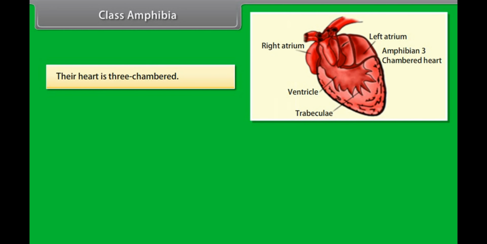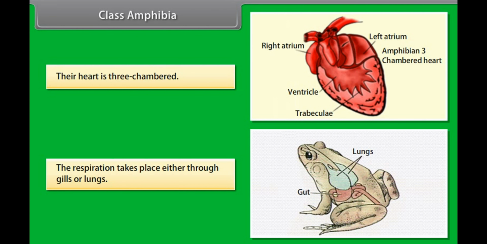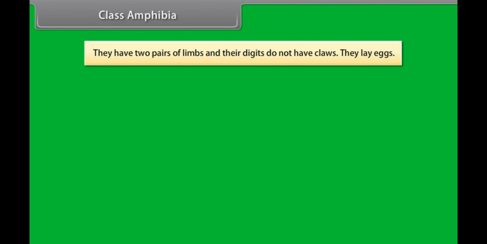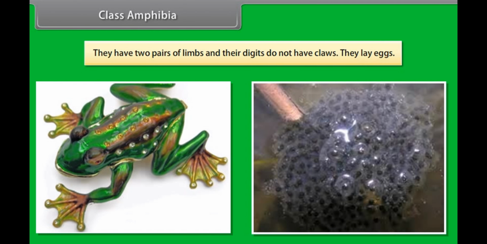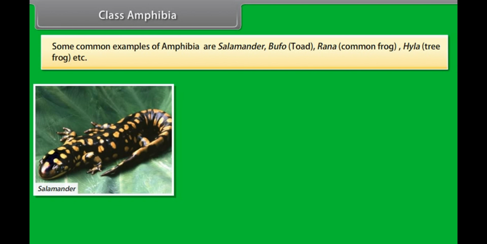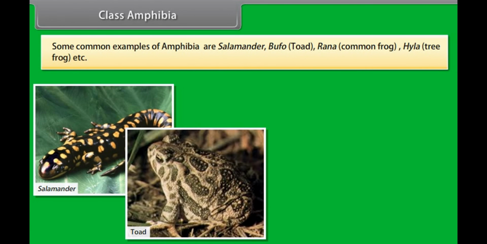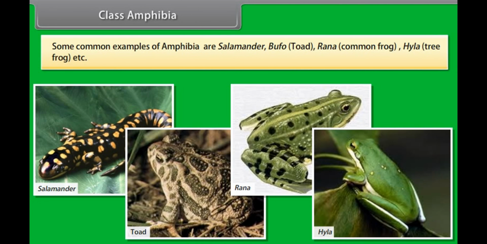Their heart is three-chambered. Respiration takes place either through gills or lungs. They have 2 pairs of limbs and their digits do not have claws. They lay eggs. Some common examples of Amphibia are salamander; Bufo, toad; Rana, common frog; Hyla, tree frog, etc. Class Reptilia.